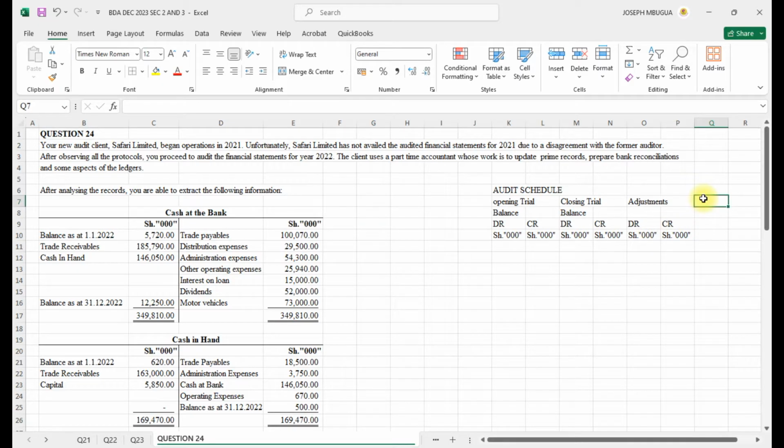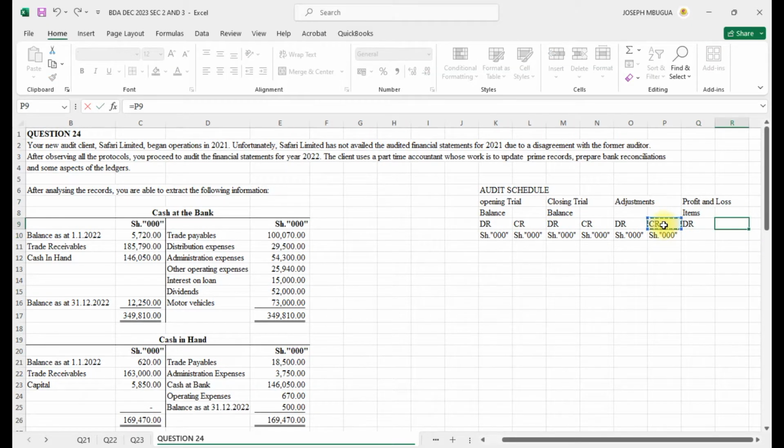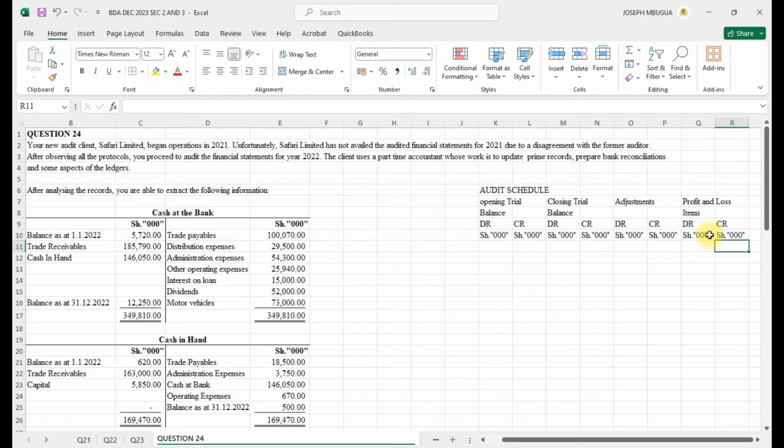So profit and loss items, we have the debit and the credit, shillings in thousand, that way.